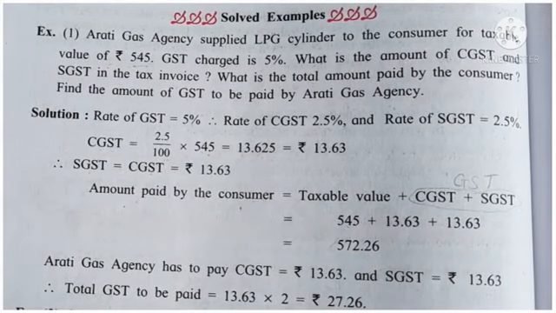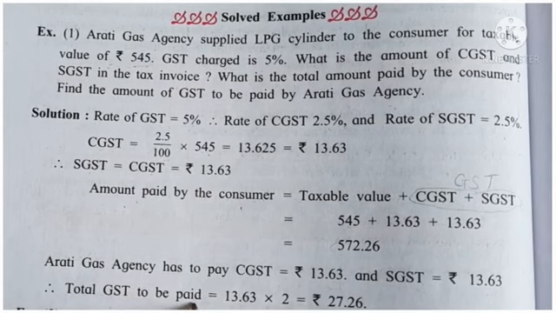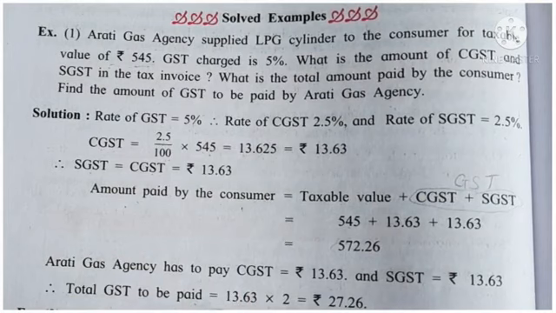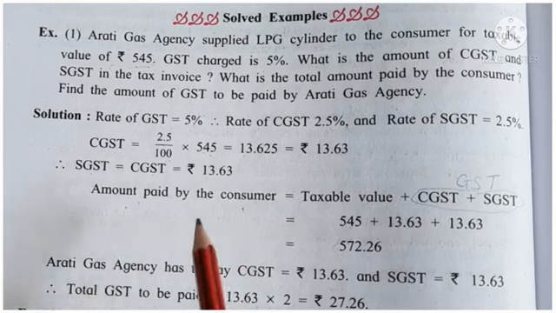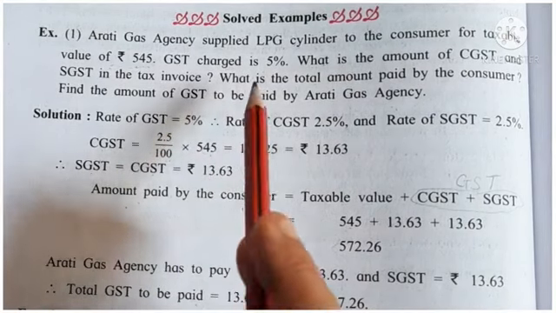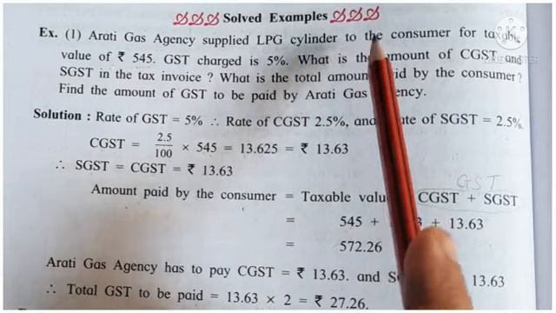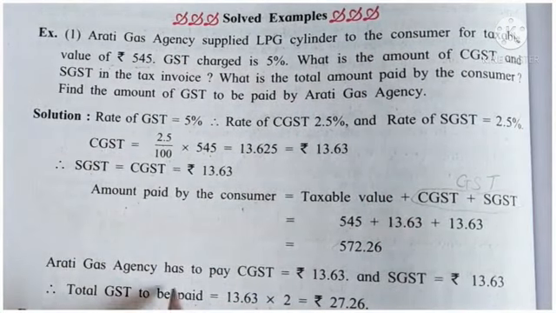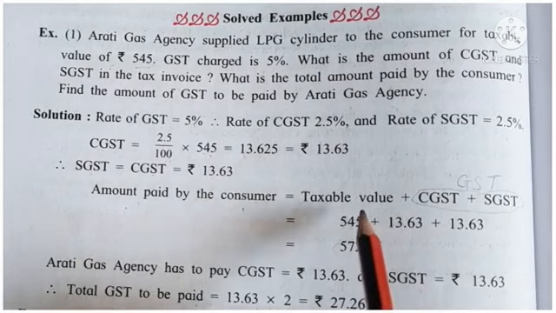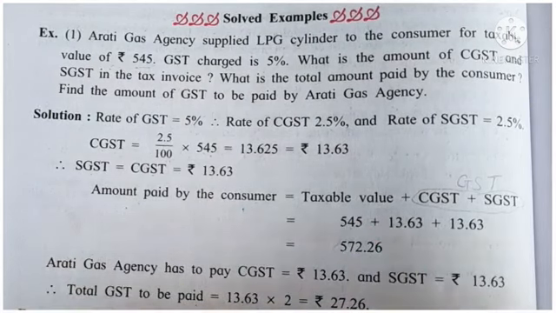So total GST paid is, how much total GST did they have to pay? 13.63 SGST plus 13.63 CGST is equal to 27.26 rupees GST paid. Understand? So here, when the gas agency supplied to the consumer, the consumer had to pay rupees of taxable value plus GST.